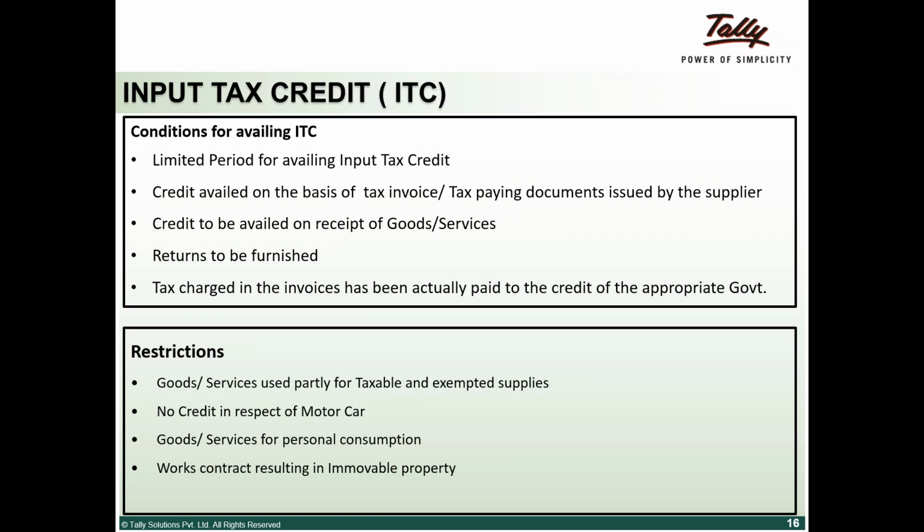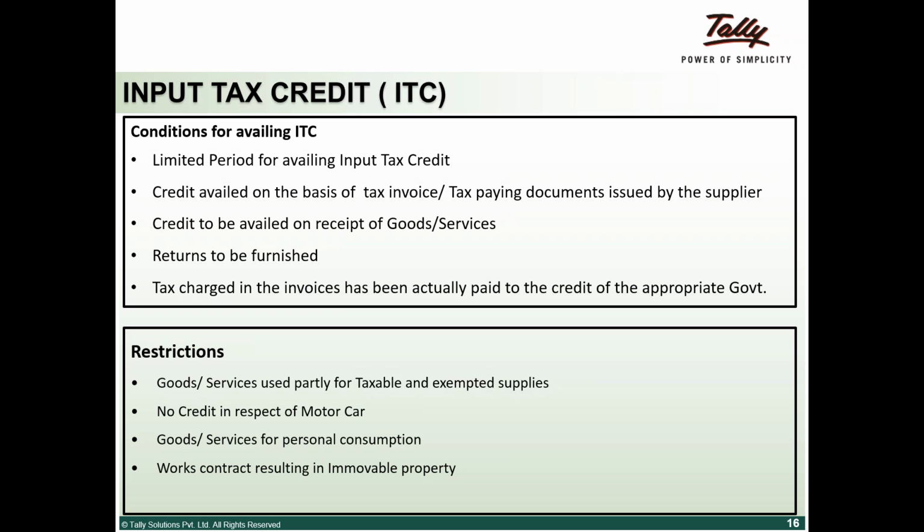There are returns, which I will deal with going forward. Returns are required to be filed, and only then will I be able to take a credit. The tax charged in the invoice must actually have been paid. When I purchase a material from A, I pay 100 rupees for the material, and let's say 10% is tax, so I pay him 110: 100 for the material cost and 10 for the tax.